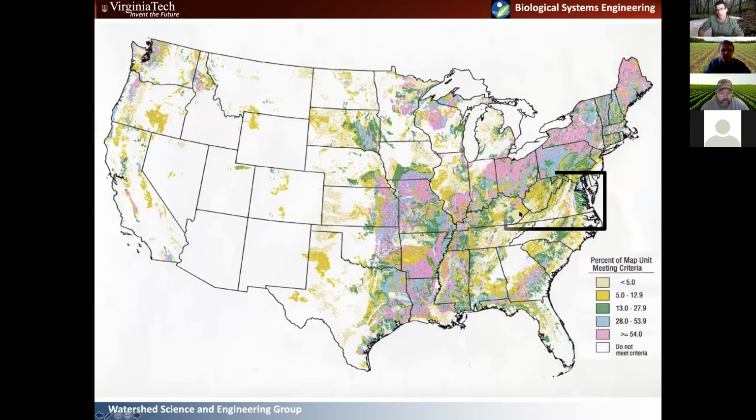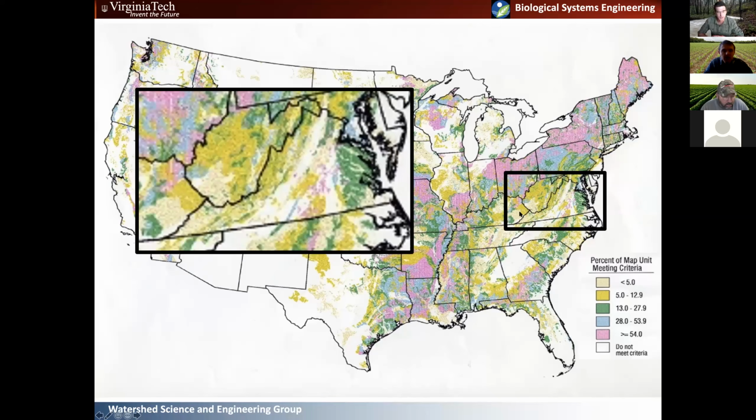And then I just zoomed in here. I probably should have done that to start. It's kind of grainy, but you can see again, over here on the coastal plain, up to 30% of that area meets that criteria of having some layer that restricts vertical movement. And in fact, this analysis was pretty strict. So they only looked at physical soil features, but in fact, there's other features that can restrict drainage in the soil. So I would estimate that probably greater than 50% of the soils in Virginia have some sort of layer that restricts drainage.